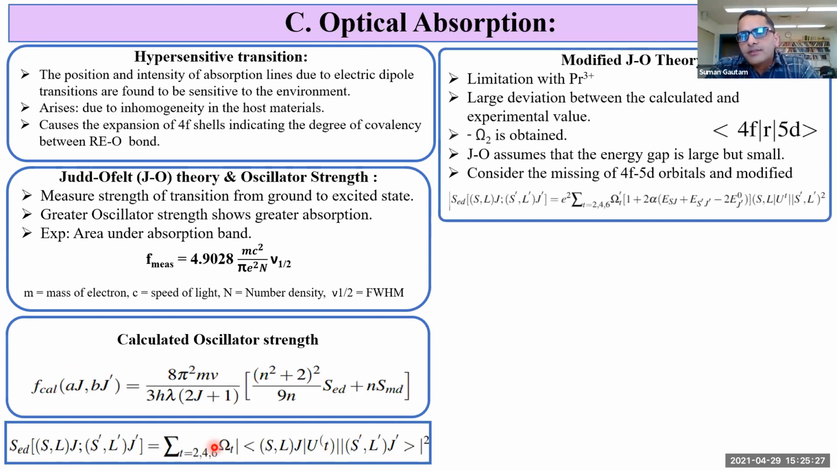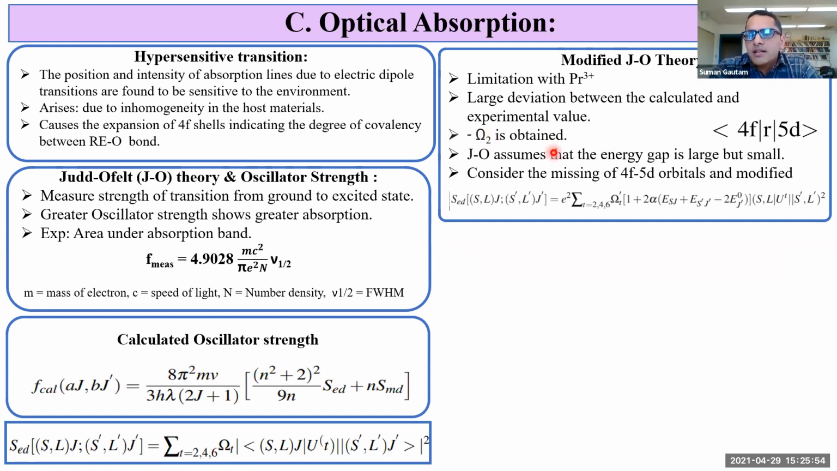Now, modified Judd-Ofelt theory. Judd-Ofelt theory successfully works for the calculation of 4f-4f electronic transition intensities of many rare earth ions. However, it has limitations with the praseodymium ion. There is a large deviation between the calculated and experimental values. In addition, the intensity parameter omega2 is found to be negative, which doesn't have any significance, and it is in opposition with the theoretical calculation.